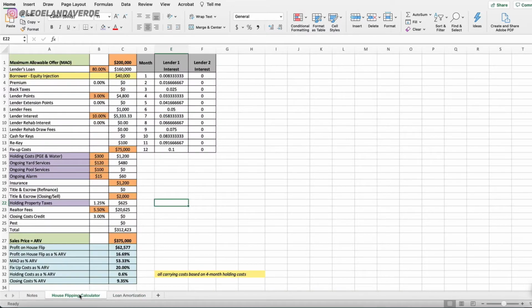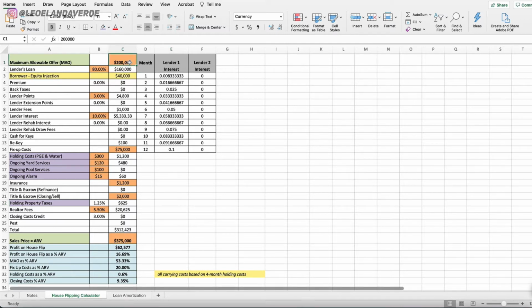The two most important things that you need to know are the areas in green. It's what is the maximum allowable offer that you can make, right? When you're purchasing the property, either from a wholesaler or from whomever, it doesn't really matter. This is the max amount that you can offer, also known as the acquisition cost. And this in green over here is the after repair value.